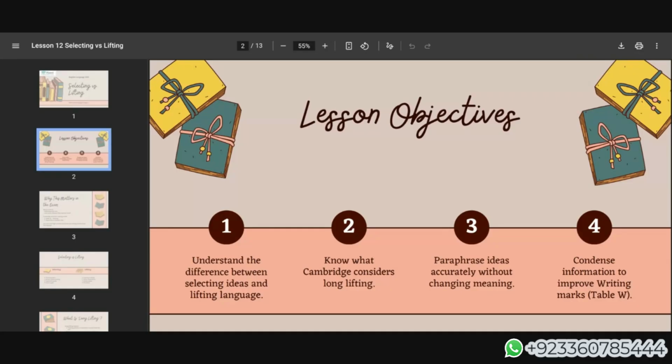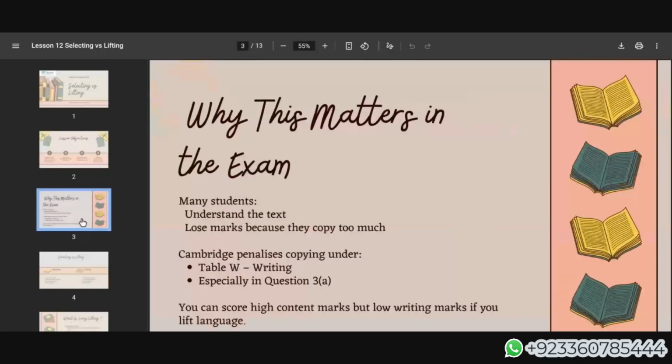From condensed information, I am mentioning here that I have planned a separate lesson on condensing of information as well, because you have a lot of information and you have to condense it and make it shorter and very precise while you give your answer. So we will plan another lesson on condensing the information as well. Why does this matter in the exam?